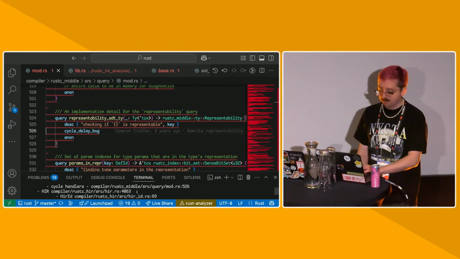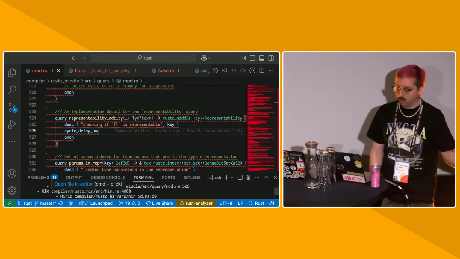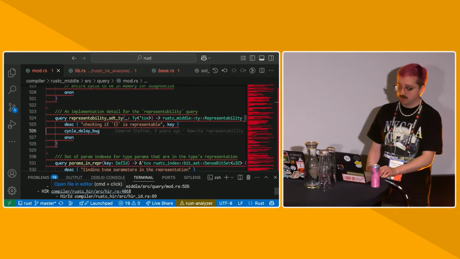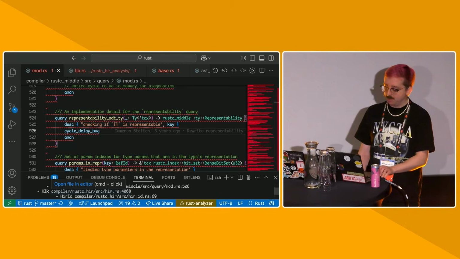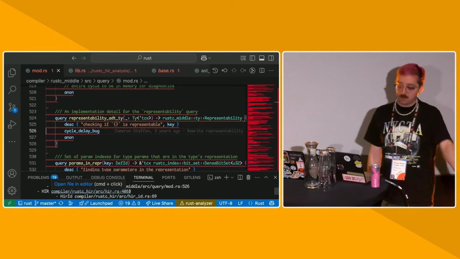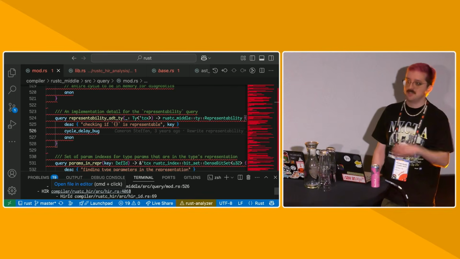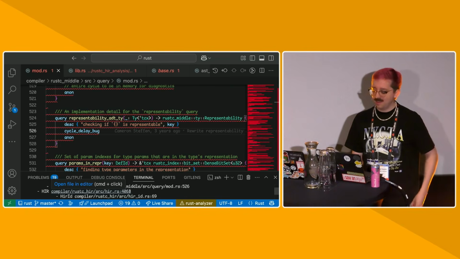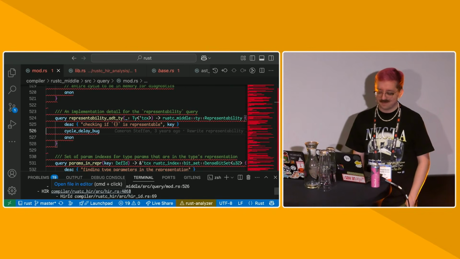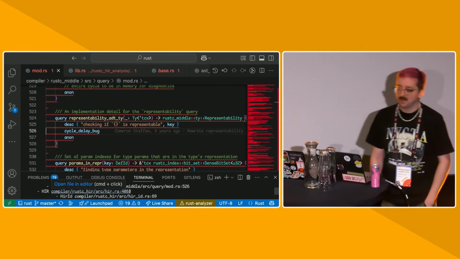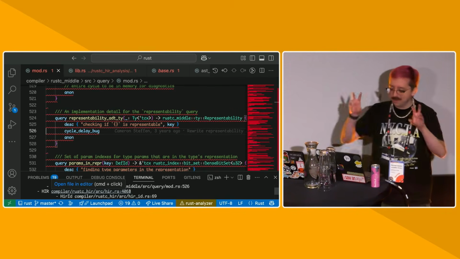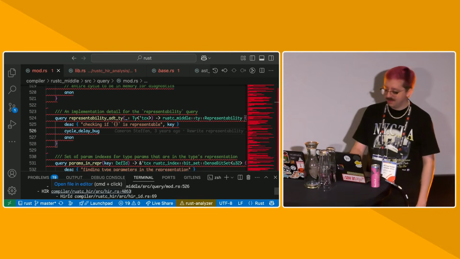So that's the query system. The query system powers basically the whole compiler, and it gives us the ability to really simplify the structure of how we handle things in the compiler. We don't have to make sure that data is computed by the time we get to some phase in the compiler. We can just call it, and it will kind of be given to us on demand. It also honestly helps us have better diagnostics, because if you need some exotic information from somewhere else in the compiler, we just put it in a query and you can call it, and you can basically access things kind of out of order for the purpose of diagnostics and stuff like that.